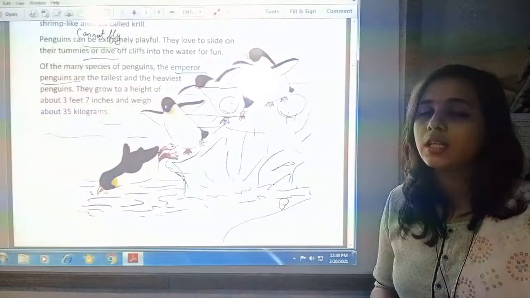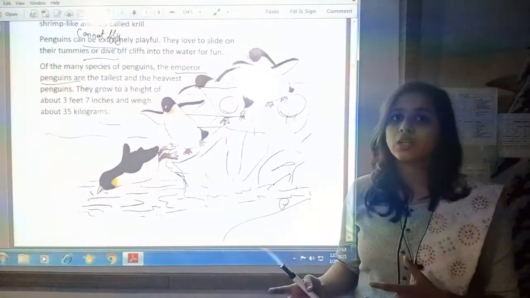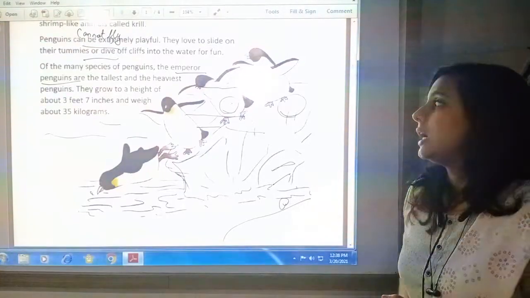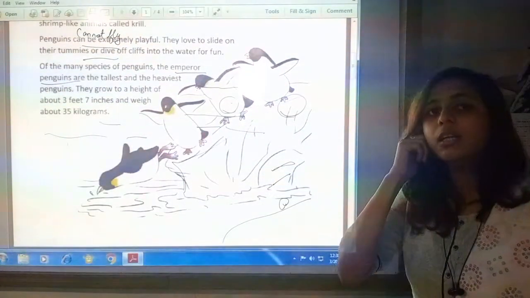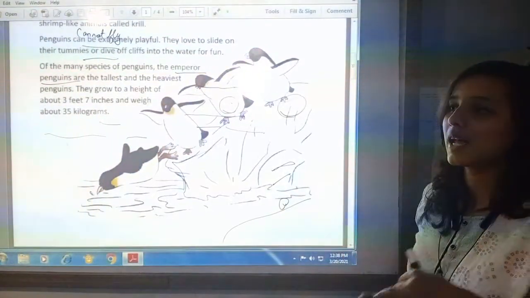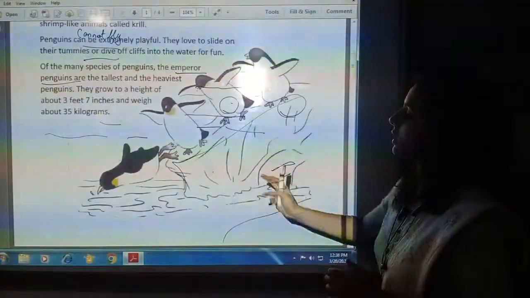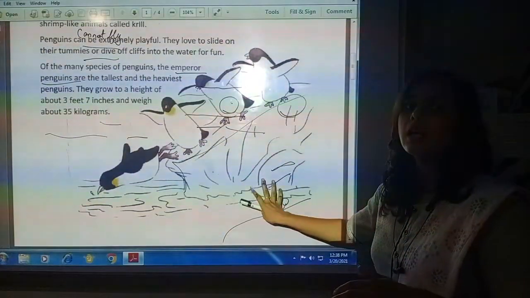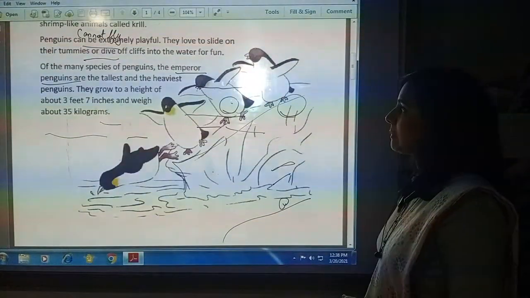They like fish and krill, crustaceans, squid. And they are very playful, they like to have fun. What do they do for that? They slide on their bellies. Sometimes they jump into the water from the cliff. They dive into the water from rocks.